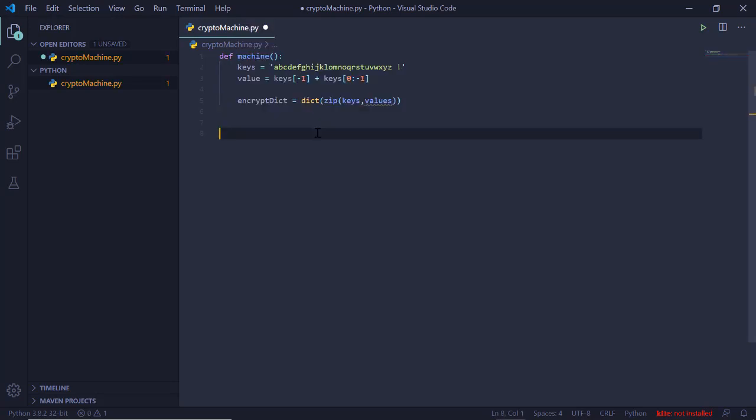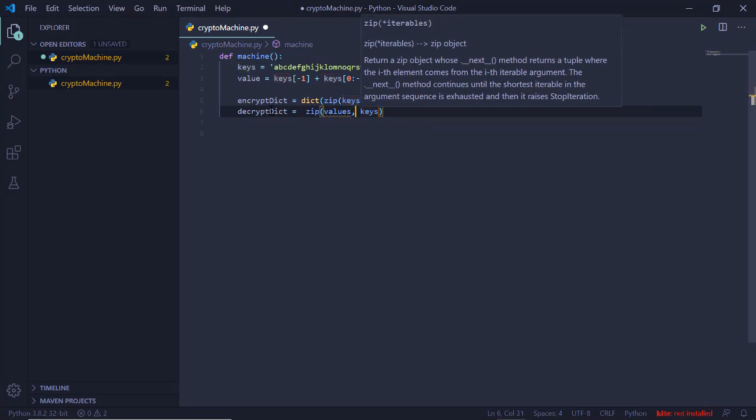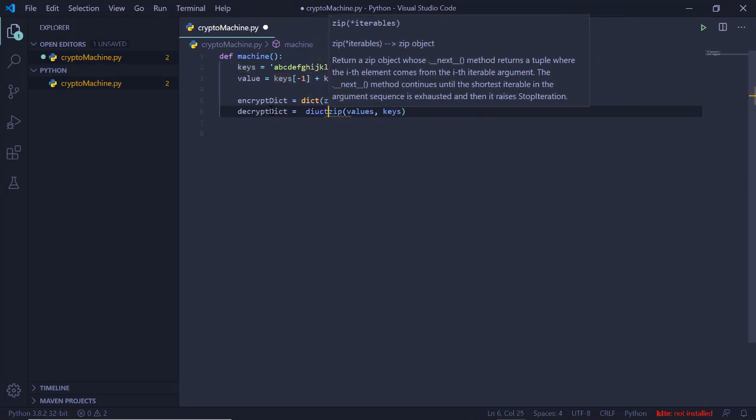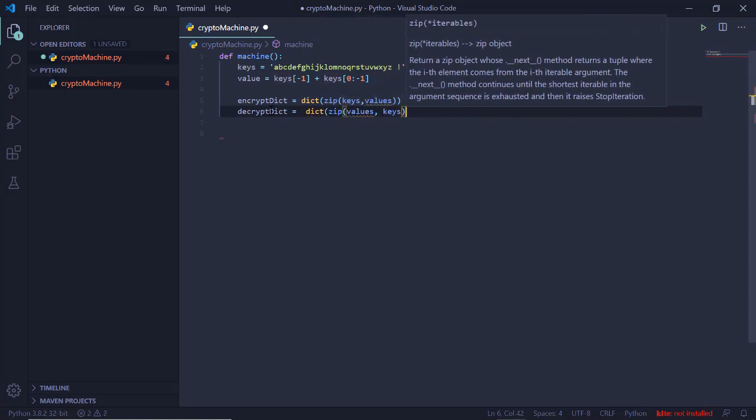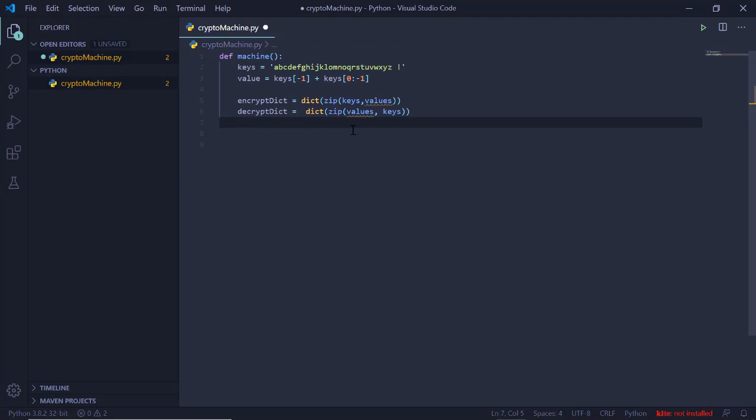Let's create the next dictionary, that is the decryption dictionary. So decrypt dictionary, and in this we will have it in the reverse form. So in this we will have values first, and then we will have keys, and again we will need to pass it to the dict constructor to convert it into a dictionary. Okay, so this is how it will work. So it looks fine. We have created our key strings, we have created our dictionaries.